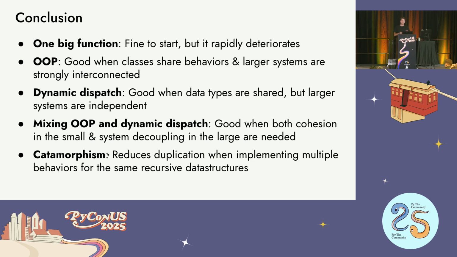Dynamic dispatch is good when there's a lot of data types that are shared, but the systems are totally different. And when we talk about code being organized on the wrong axis, you can mix the two. You can mix OOP and single dispatch, dynamic dispatch. You can have some common functions and methods on classes that are useful for everything. That's where they live as OOP. And then you use single dispatch for like the larger modules that have nothing to do with each other. And then catamorphisms, those are good when you have a lot of different behaviors for the same data structures that are recursive that you want to implement. That's a great way to go if you can. Seems like the best of all the trade-offs. And you could have OOP and catamorphisms working together.